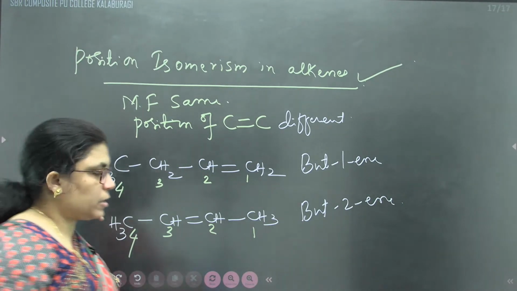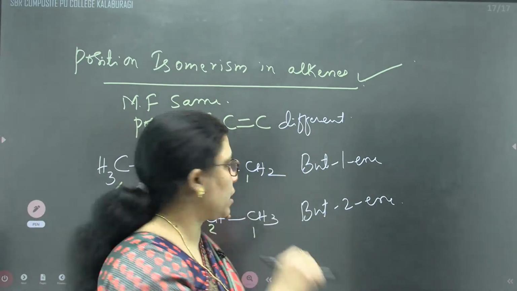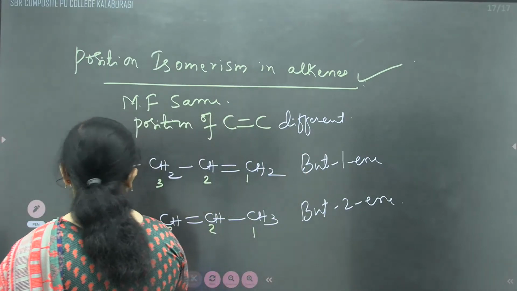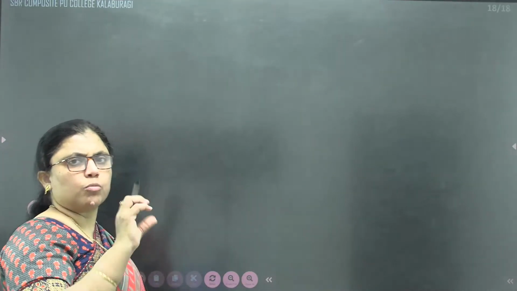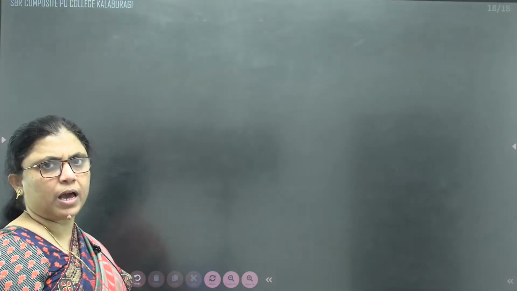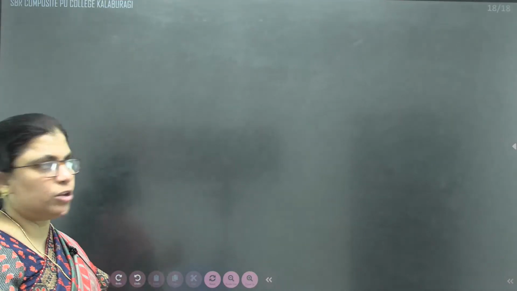The next part is related to stereoisomerism, that is, geometrical isomerism. As we said already in the earlier topic, two or more molecules having the same molecular formula, but with the arrangement of atoms or molecules in space being different, are called stereoisomerism.